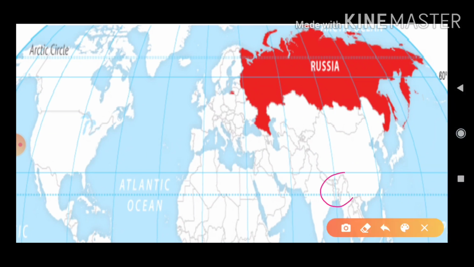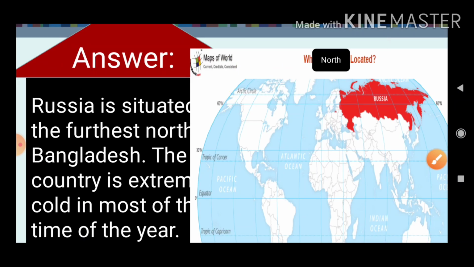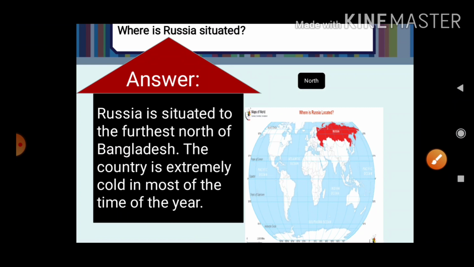See, here is the location of Bangladesh. So the answer says Russia is situated to the farthest north of Bangladesh. Farthest means far, very far, and to the north. Russia is situated here. The farthest north to Bangladesh, Russia is situated. Now, the second line of the answer is, the country is extremely cold most of the time of the year.